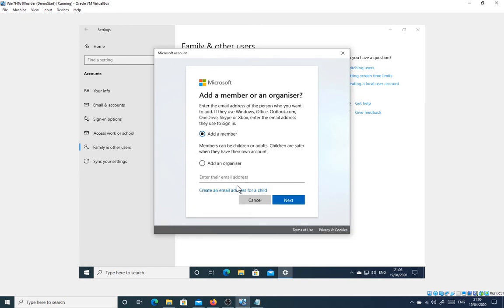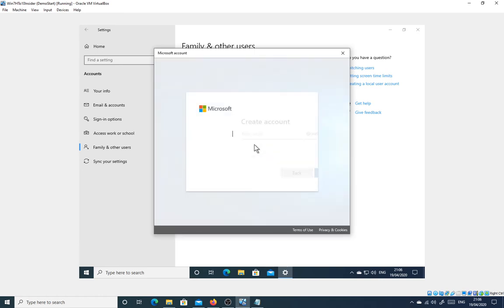We can add that member, and if they already have an email address, we can enter that, or we can create an email address ready for a child. We can type in our desired email address. We might have to try a few different ones a few times, and you get a choice between Outlook and Hotmail.com here.